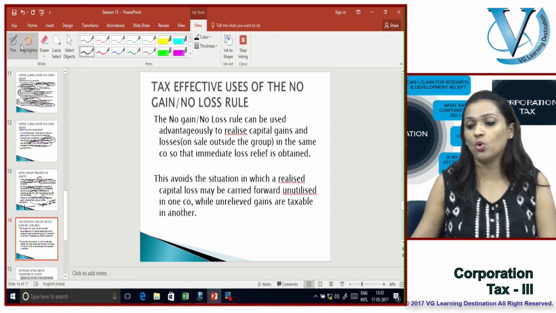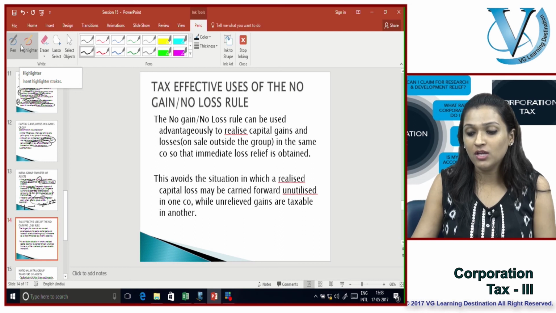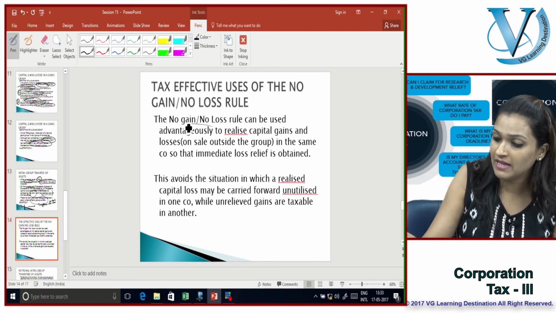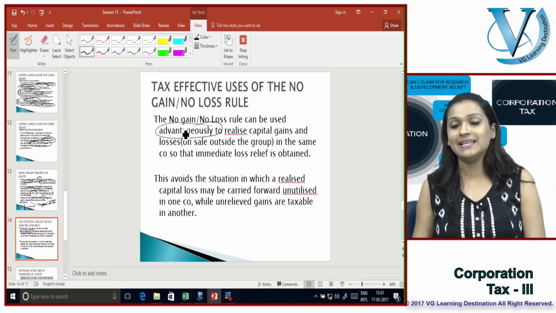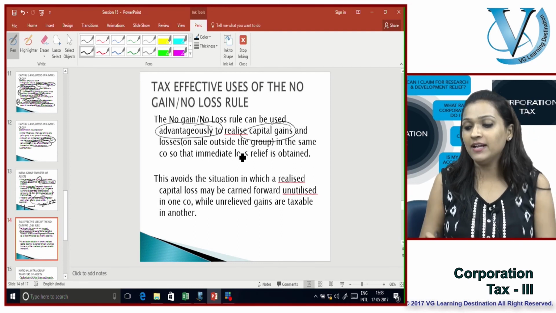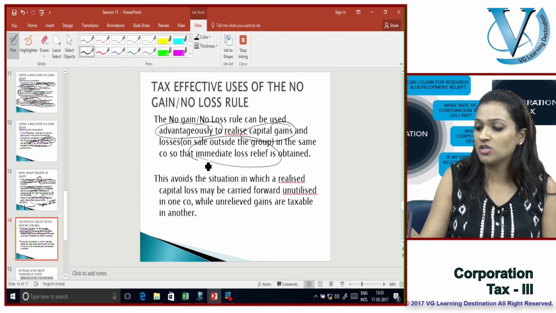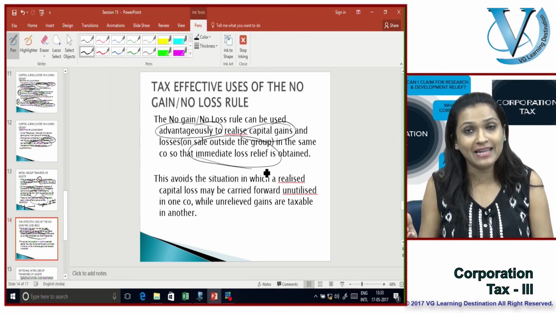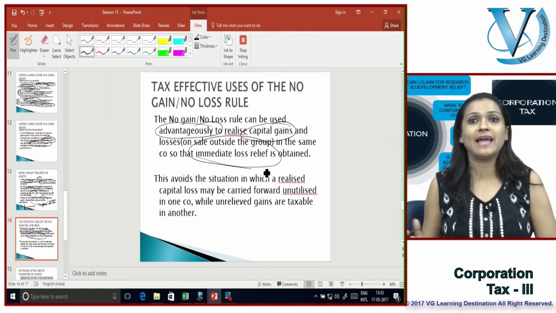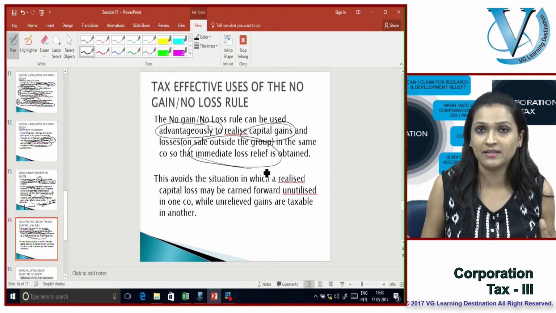The no gain, no loss rule can be used advantageously to realize capital gains and losses in the same company so that immediate loss relief is obtained. Definitely, the loss of one company can be relieved against the profits of the other company.